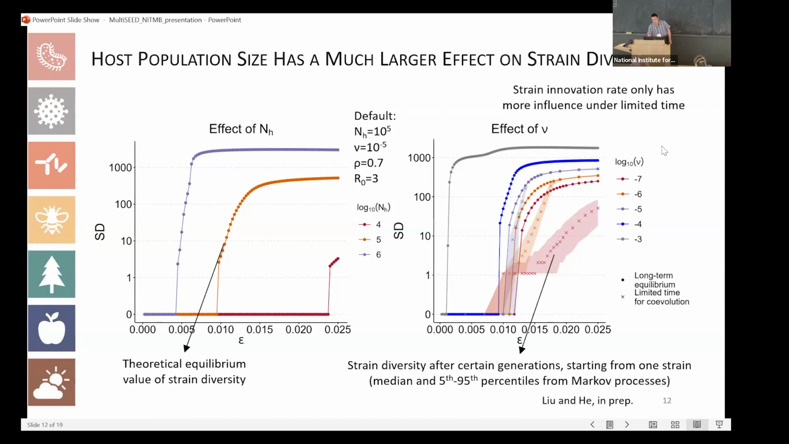We can see that strain innovation rate can have more influence on strain diversity under the limited coevolutionary time of hosts and pathogens, but still the effect is not as large as host population size. I'm not showing the effect of the cross immunity like Rho here, because the effect is even more minor compared to the strain innovation rate.